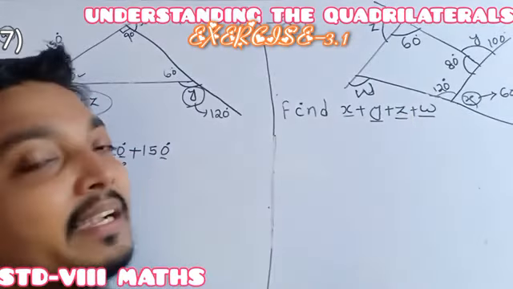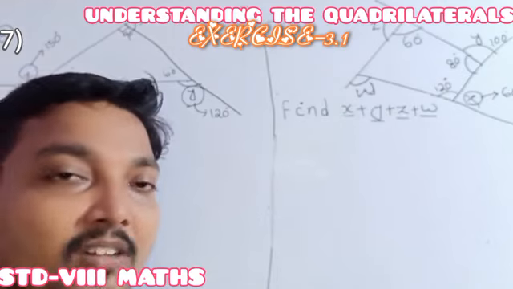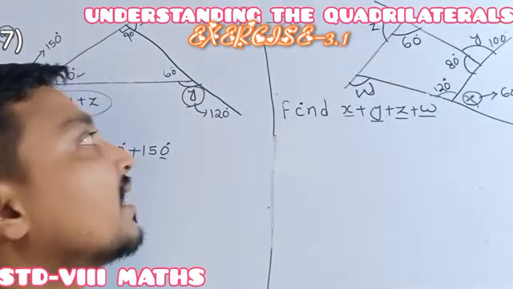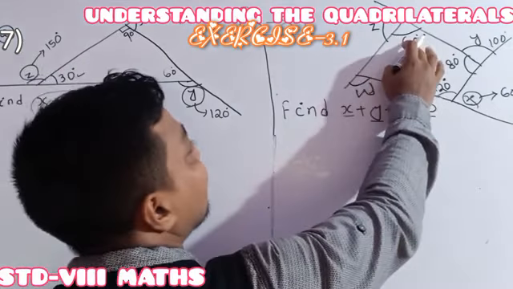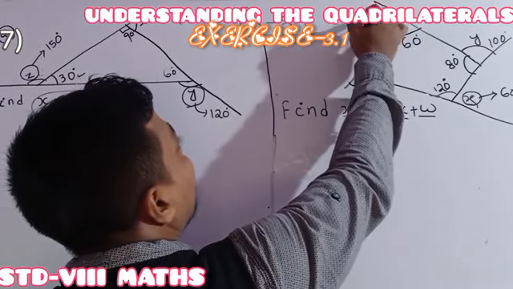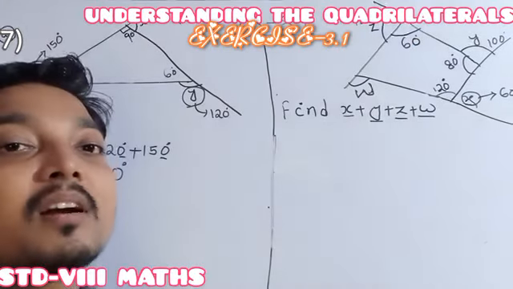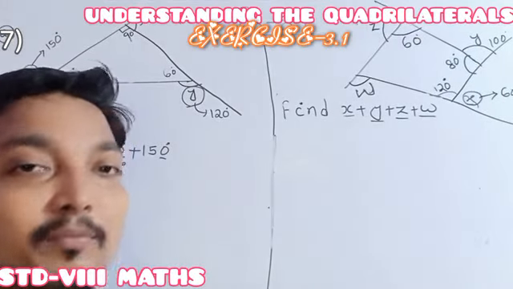What I am saying, you just have to write in one line: 80 degrees plus y is 180 degrees, because of linear pair angles, which implies y is 100 degrees. Then this one is 60 degrees, so for this one it will be 120 degrees, because of linear pair angles.